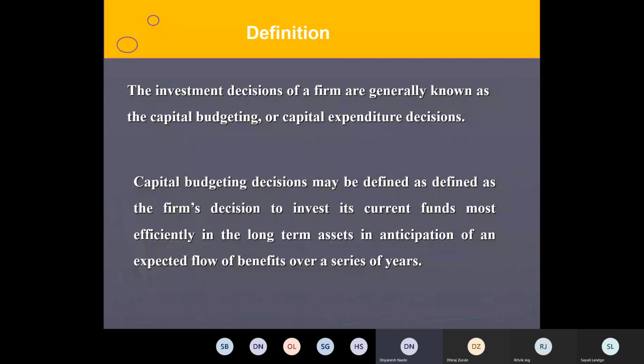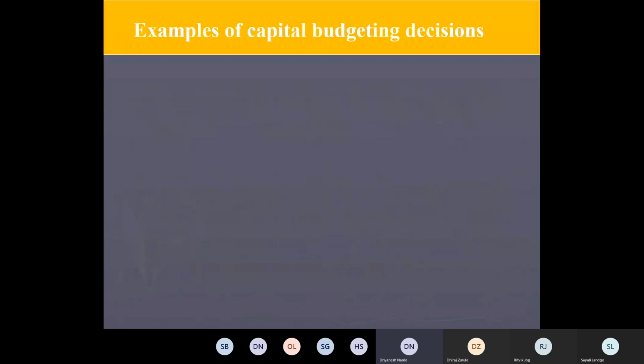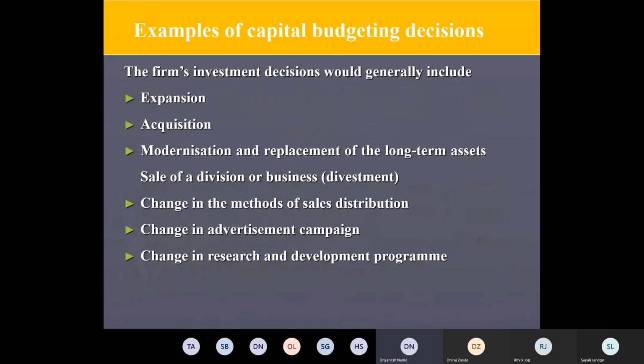Now we'll see examples of what exactly we mean by capital budgeting decisions. They may include, for example, expansion of an existing firm or a particular plant. Then it may be an acquisition of a competitor's business, since he has not been able to face the competition. So you may acquire similar businesses, or you acquire some new businesses into which you want to enter.